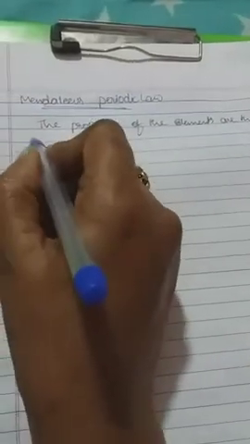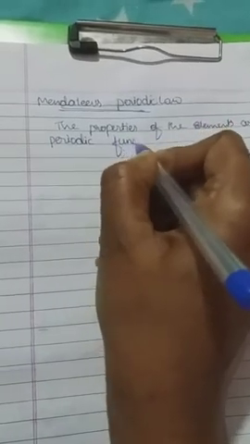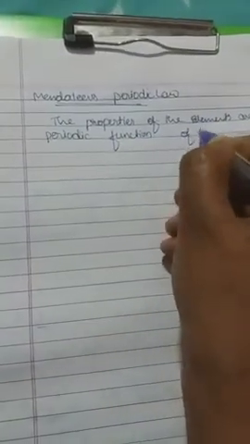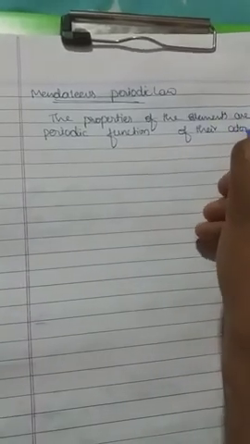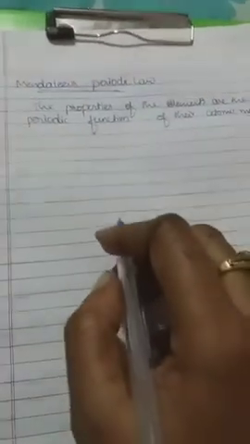Mendeleev's periodic law stated that the properties of the elements are periodic functions of their atomic mass. Keep in mind, this is Mendeleev's periodic law. The properties of the elements are the periodic functions of their atomic mass.